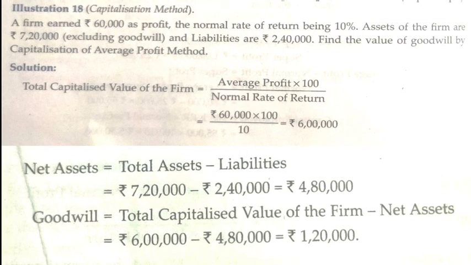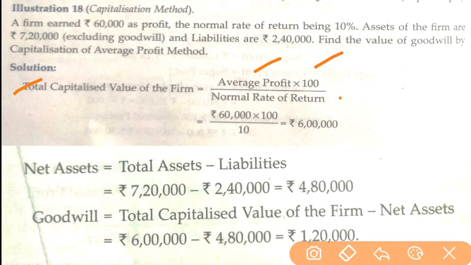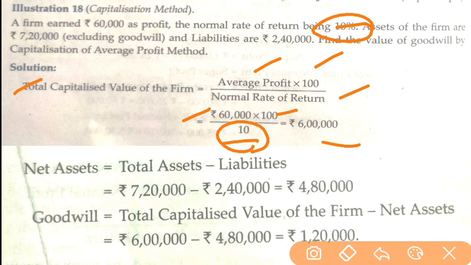Second step was to calculate total capitalized value of the firm. What is the formula? Average profit into 100 divided by normal rate of return. This is your average profit, already given. 100 divided by normal rate of return is 10. So we divide it with 10, and we will get our total capitalized value of the firm.